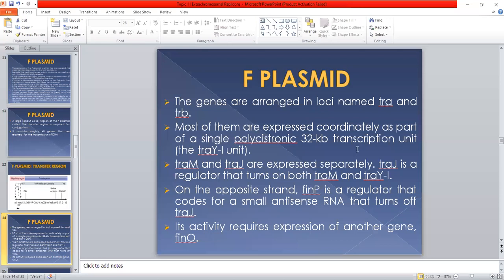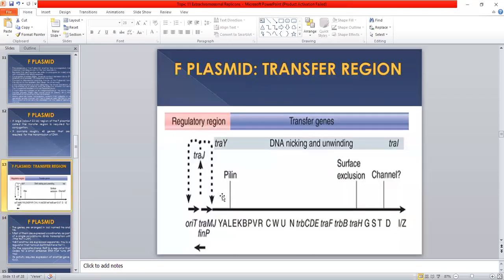This transcription unit is from TRAY to TRAI. This is the transcription region, and from here to here is the regulatory region of this transfer region. So this region from TRAY to TRAI contains about the 40 genes which are elaborated here.